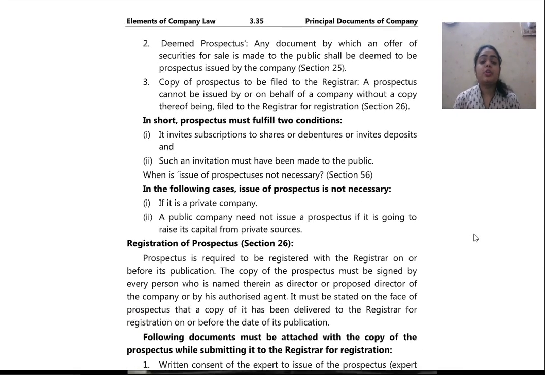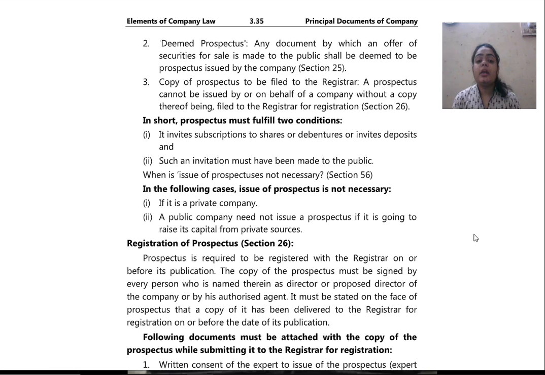Second, deemed prospectus. Any document by which an offer of securities for sale is made to the public shall be deemed to be a prospectus issued by the company. So, deemed prospectus means any offer which is made by the company for the purpose of selling its securities, and it shall be termed as a deemed prospectus. Deemed means assumed.